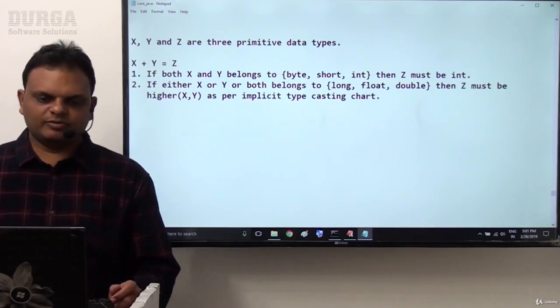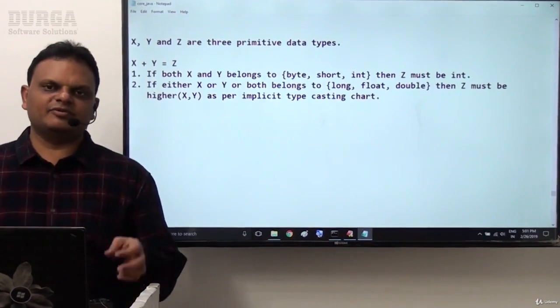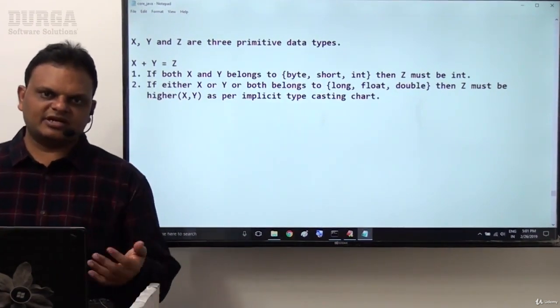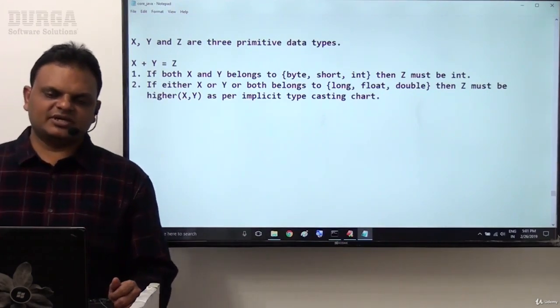As per that implicit typecasting chart, whichever is the higher data type between x and y automatically becomes the resultant data type.